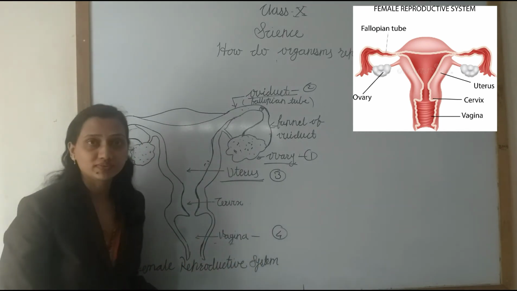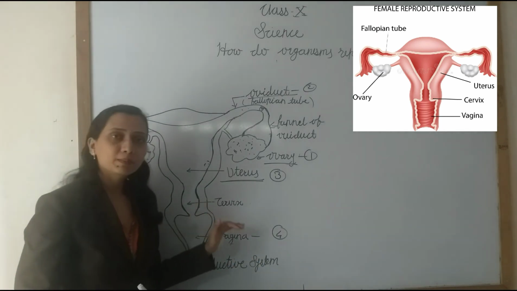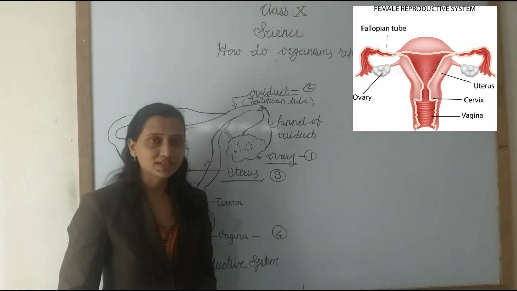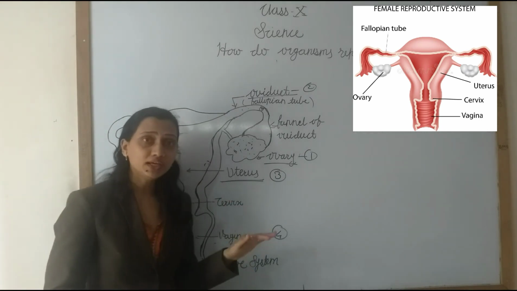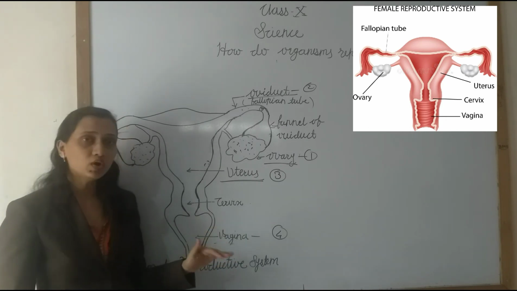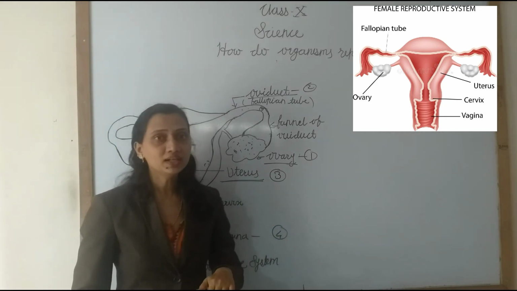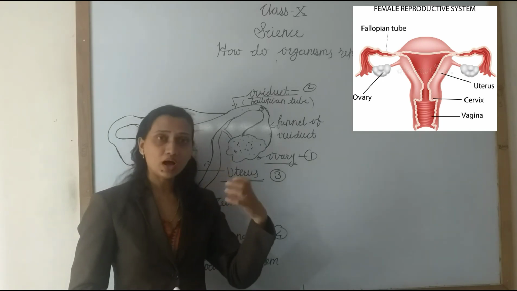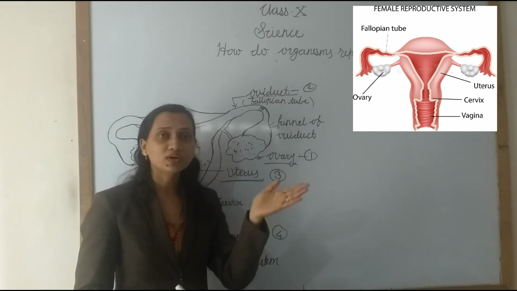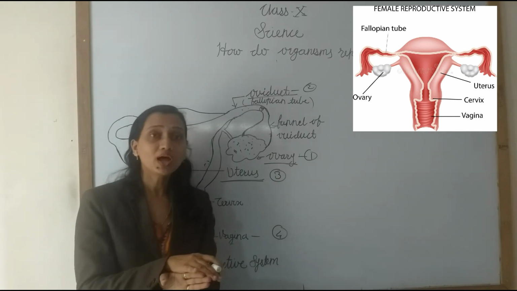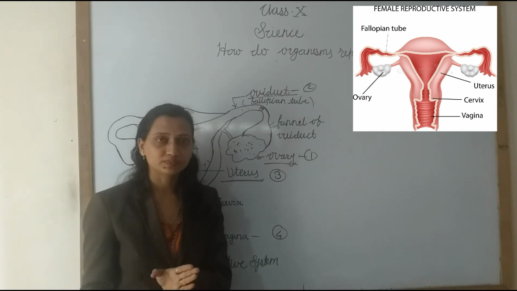Remember one thing: in the female, the vaginal opening and the urine opening are different. But in the male, the penis is one common passage for both urine and sperm.